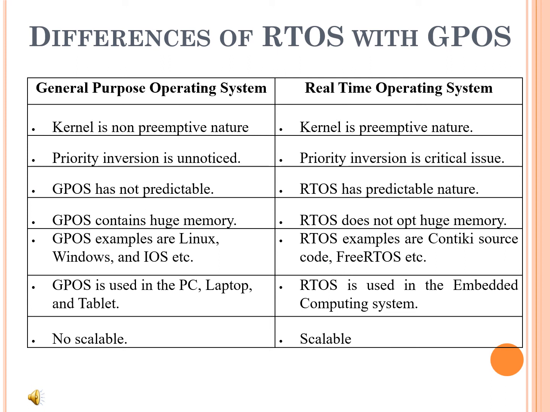Let us see the difference between the general purpose operating system and real-time operating system. The kernel in the general purpose operating system is non-preemptive in nature, whereas the kernel in the real-time operating system is preemptive in nature. GPOS is not predictable, whereas RTOS has a predictable nature. GPOS contains huge memory, whereas RTOS does not opt for huge memory. Priority inversion is unnoticed in GPOS, whereas priority inversion is critical in RTOS.